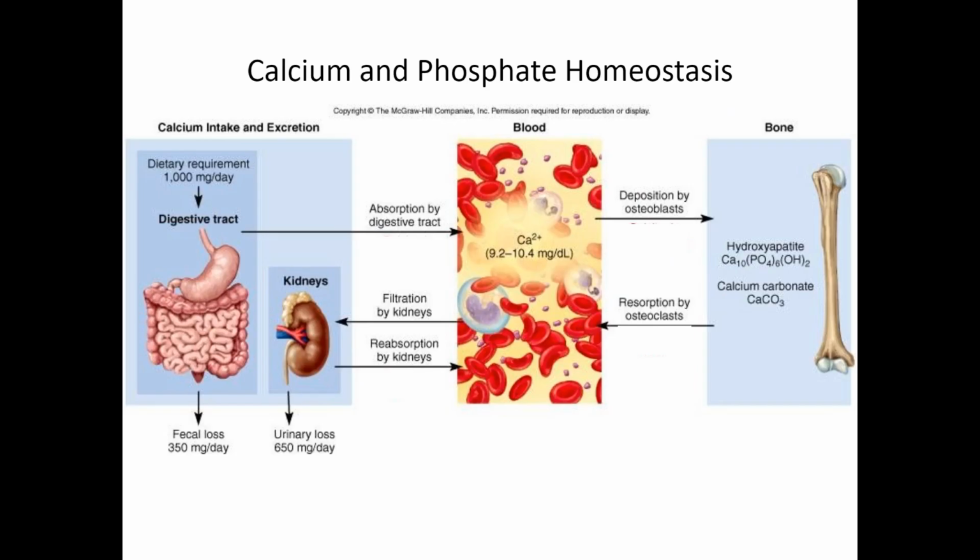Blood calcium levels are tightly controlled to ensure the body maintains calcium homeostasis. Calcium levels in our blood are typically around 9 to 10 milligrams per deciliter. These calcium blood levels can increase when we consume and absorb excess calcium in our diet and when osteoclasts break down bone. Calcium blood levels can decrease when we excrete it into the feces and urine, as well as when osteoblasts build bone.